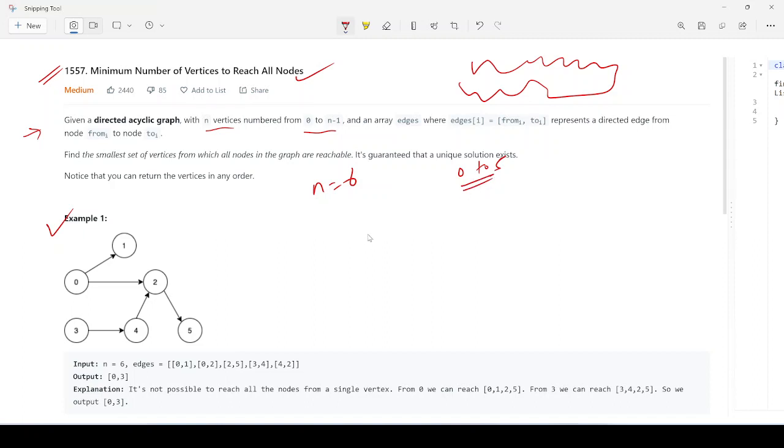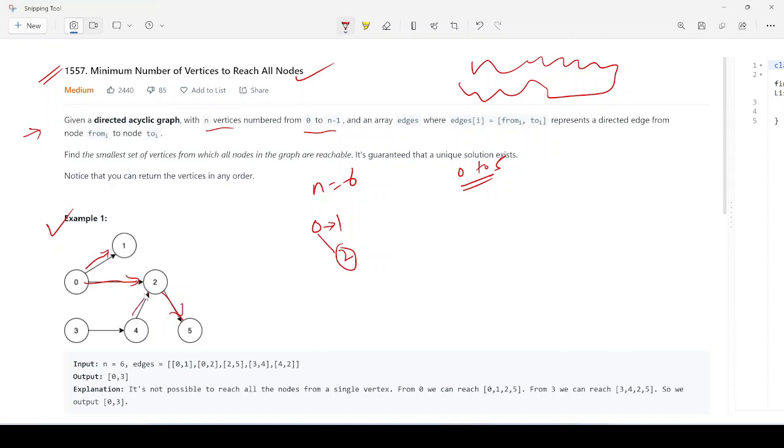Each node is connected with others, and the edges are given like 0 to 1, meaning the direction is from 0 to 1. Then 0 to 2, then 2 to 5, then 3 to 4, as the example in the statement says. So 0 to 1 means it goes from 0 to 1, and 0 to 2 means it goes from 0 to 2. This is called a directed acyclic graph. As you can see, there is a direction from here to here. Similarly, we are given 2 to 5, and then we have given what?